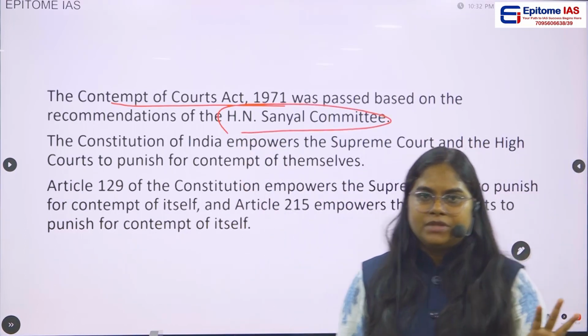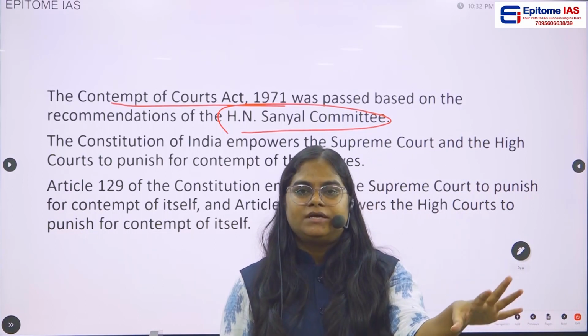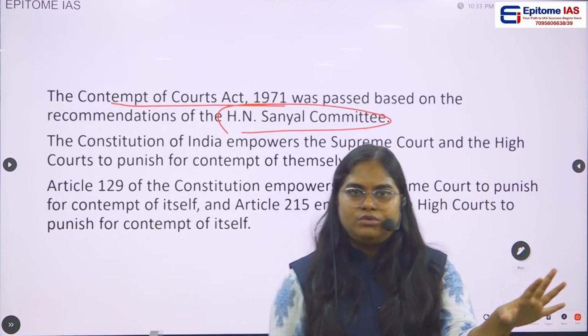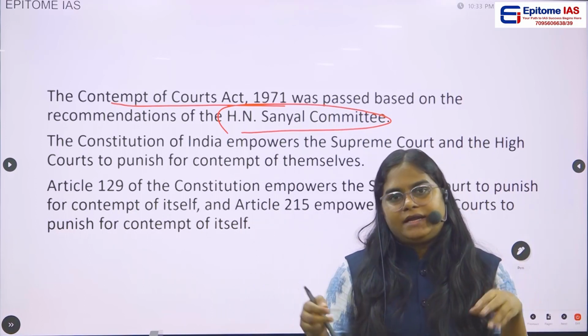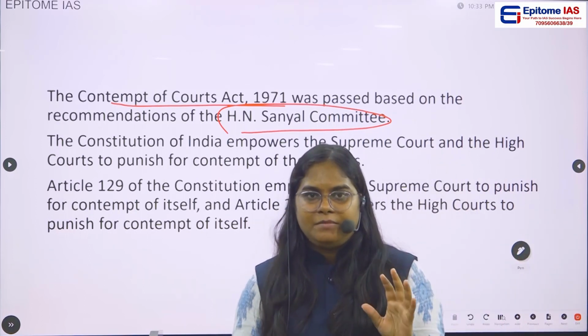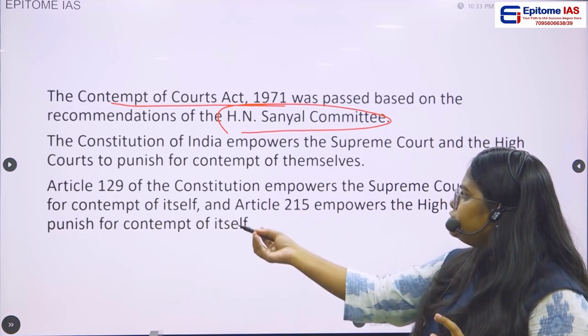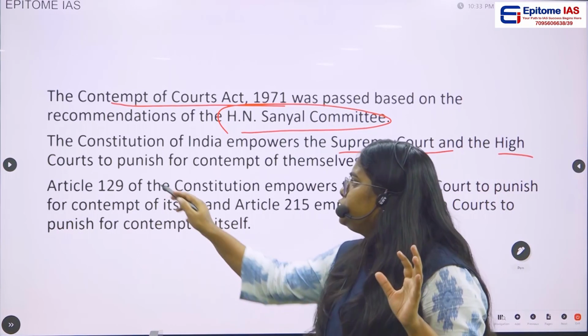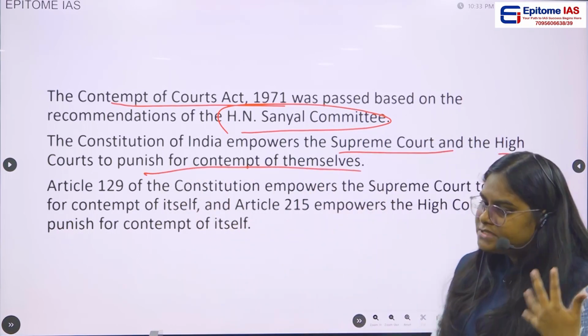Sanyal Committee. Based on the H.N. Sanyal Committee only, on the recommendation of H.N. Sanyal Committee only, this particular act has been enacted by the Parliament. Then the Constitution of India empowers the Supreme Court and the High Court to punish for contempt of themselves.